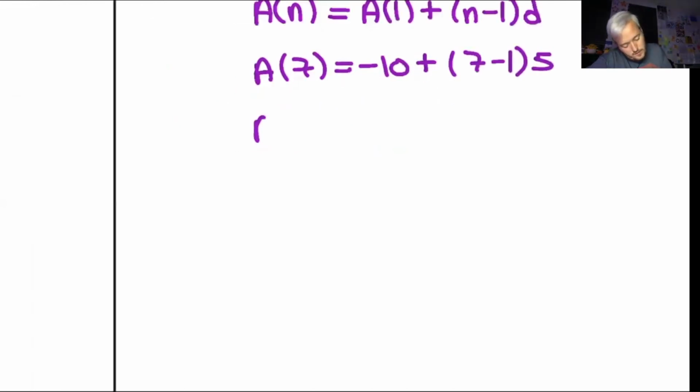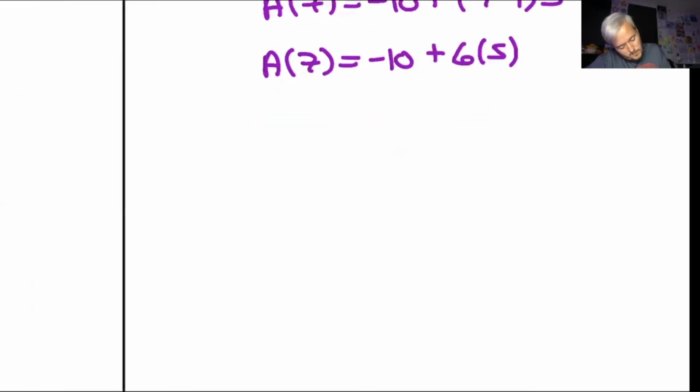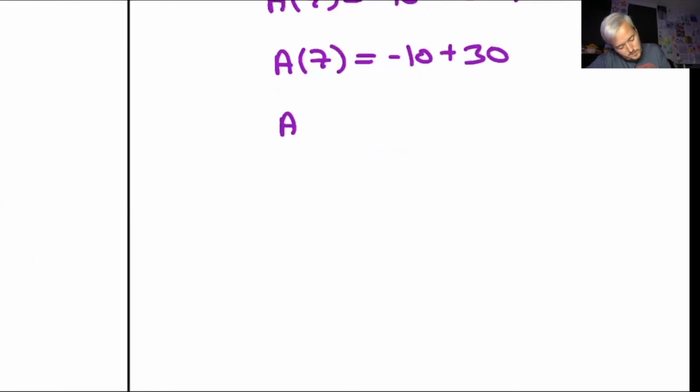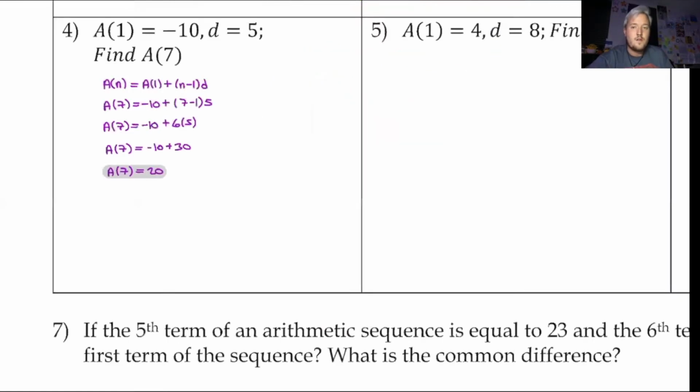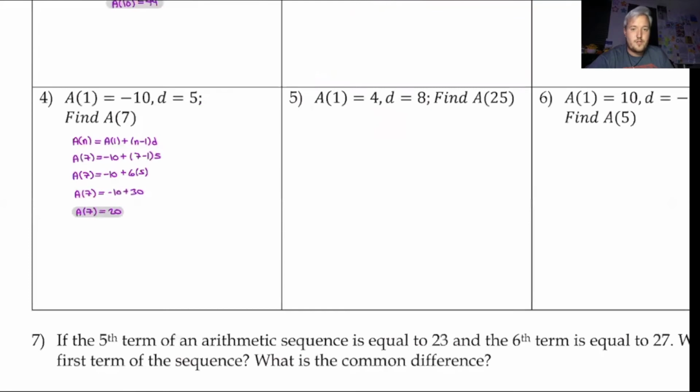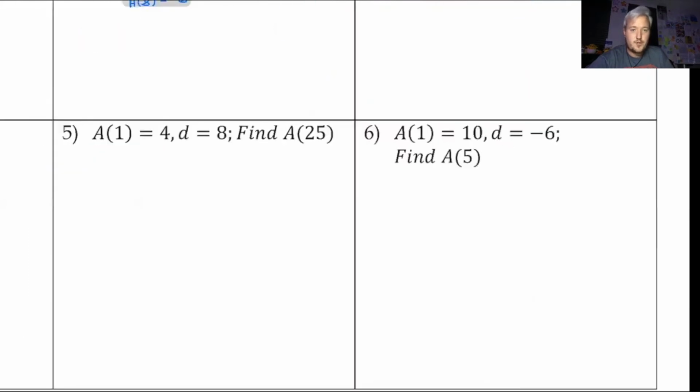All right, so a of 7 equals negative 10 plus 6 times 5. So a of 7 is negative 10 plus 30, so a of 7 is going to be equal to 20. All right, so I would suggest you pause here and actually try 5 and 6 on your own.